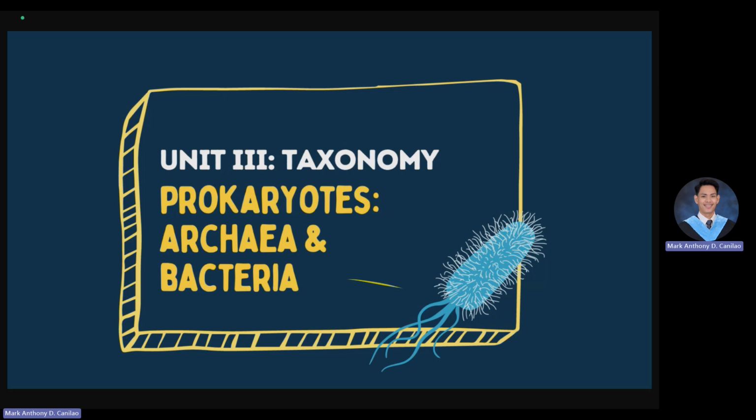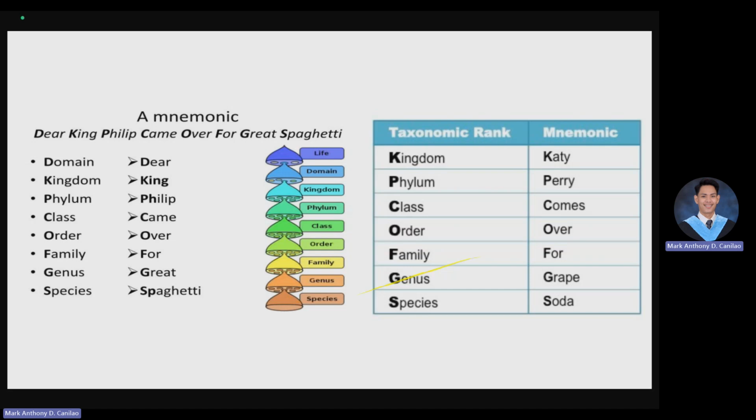To help yourself, you may also use some references or internet guides in exploring taxonomy and phylogenetics. Now let us proceed to the next part of our lesson, which is all about the prokaryotes, namely the archaea and the bacteria.